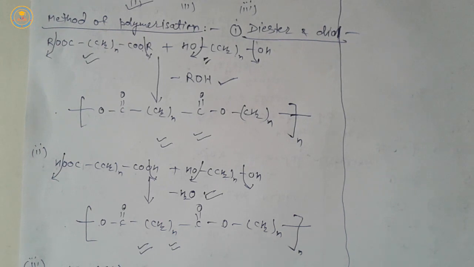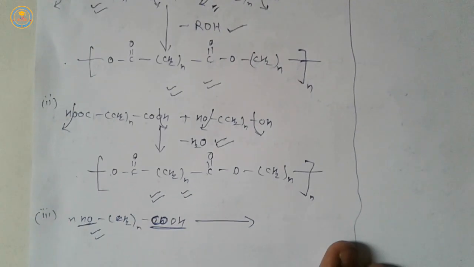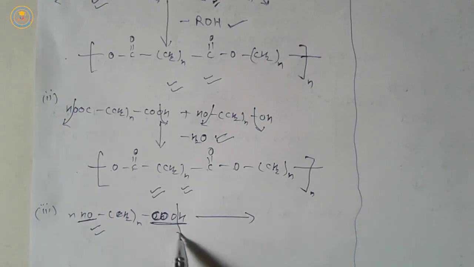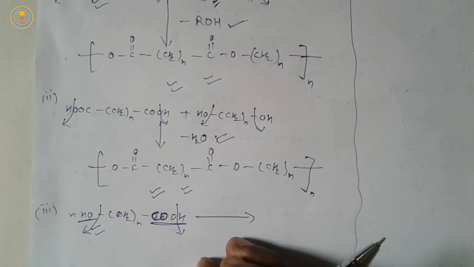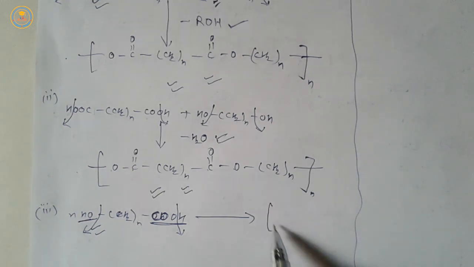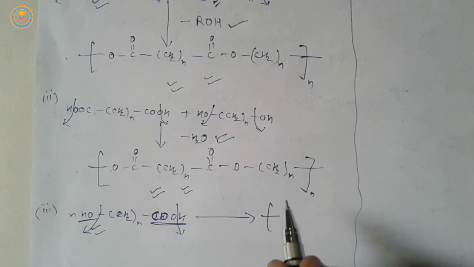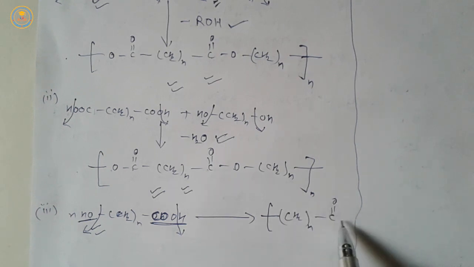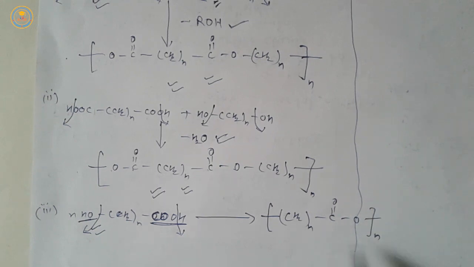After self condensation, water molecules are eliminated here: the proton from the COOH group and OH from the alcohol are eliminated. So by self condensation of dihydroxy acids, polyester is formed. The chemical structure of polyester is as follows.